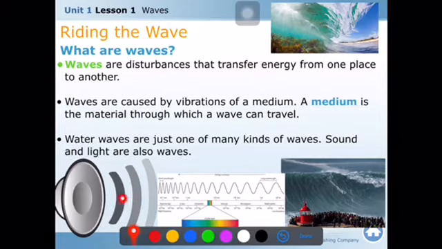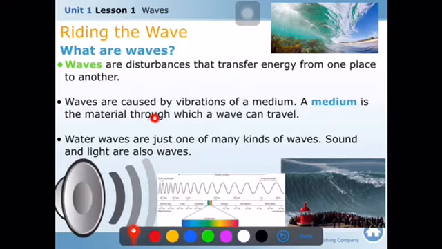It means that the energy is transferred from one particle to another in the form of vibration, but not the particles. Waves are caused by vibration of a medium. A medium is the material through which a wave can travel. Over here you can see the vibration causes the waves, right? In the medium. Medium is the material. For example, as I said, sound is produced because of the vibration in the particles. The particles in the material move.